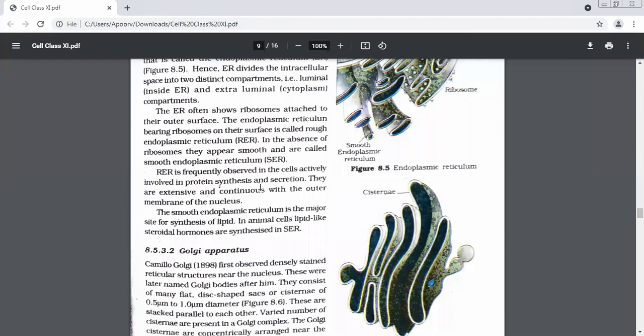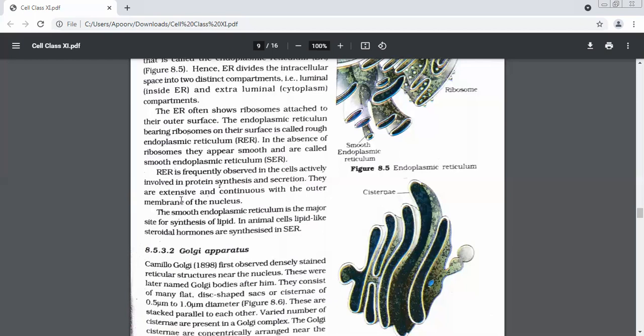Exactly. Because what is present on RER? Ribosomes. And what is the function of ribosomes? Synthesis and secretion of proteins, basically preparing the proteins and transporting them further. So ribosomes are basically involved in making of proteins, and ribosomes are present on RER. So the function of RER will be associated with the same, the function of ribosomes.